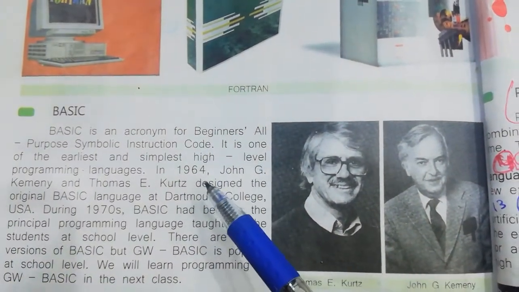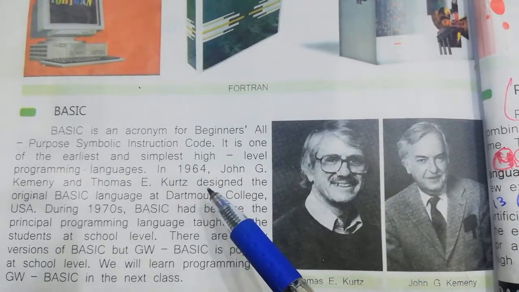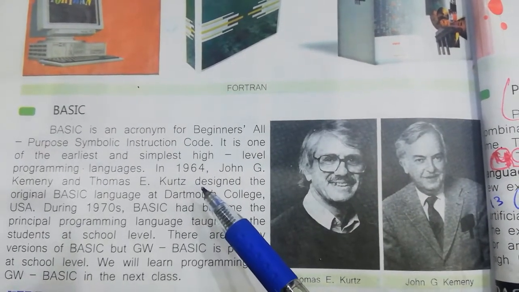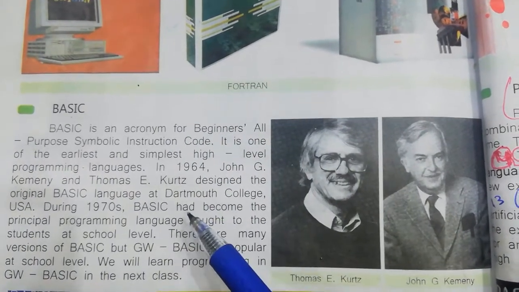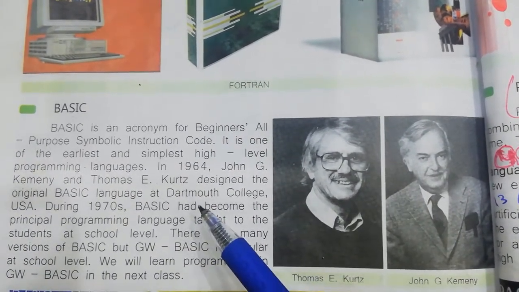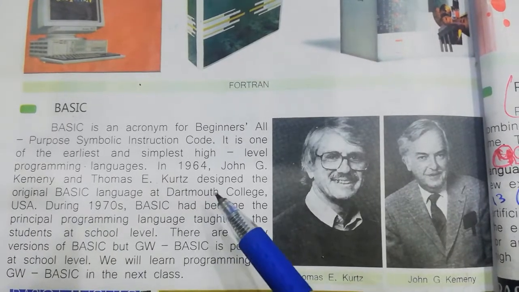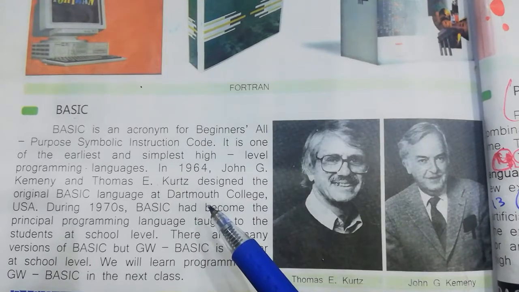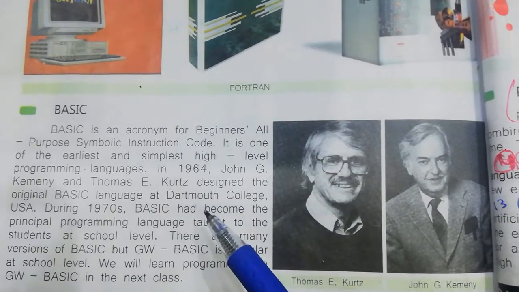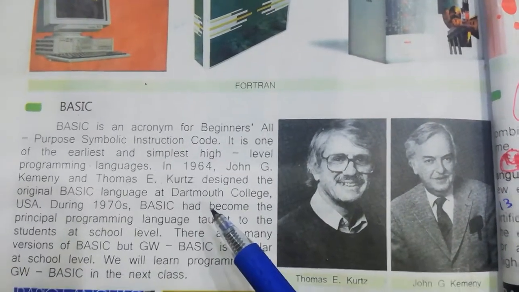Today, Basic is not used to develop programs, but is sometimes used to help teach the fundamentals of programming. This language is taught to students at school level. There are several versions of Basic, but GW Basic is popular at school level. Students, you will learn programming in the next class.